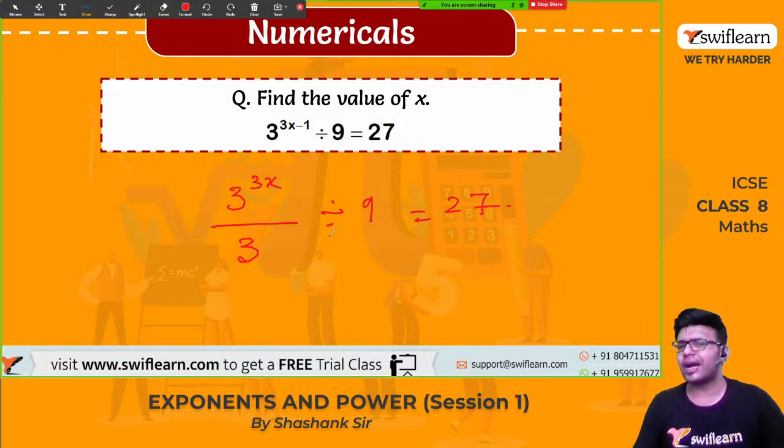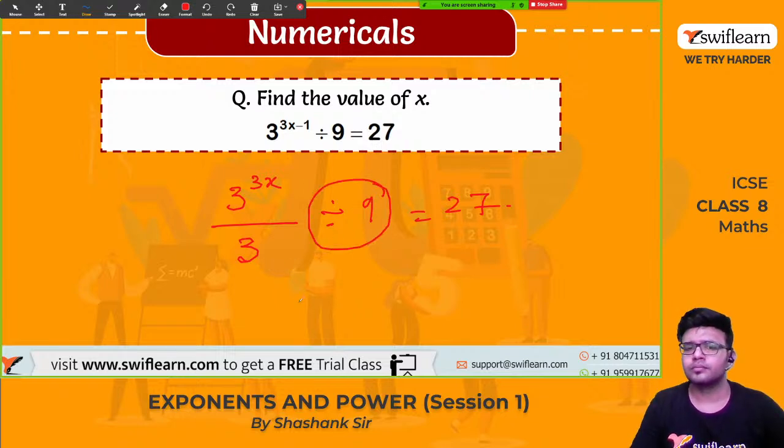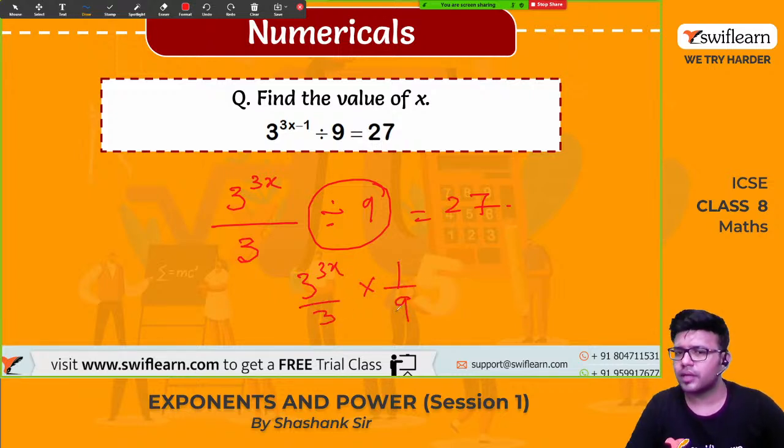Now look, it is divided by 9. So how can I write this? Yes, can I write like this? Yes, I can. And look, here it is equal to 27. Now take this side.